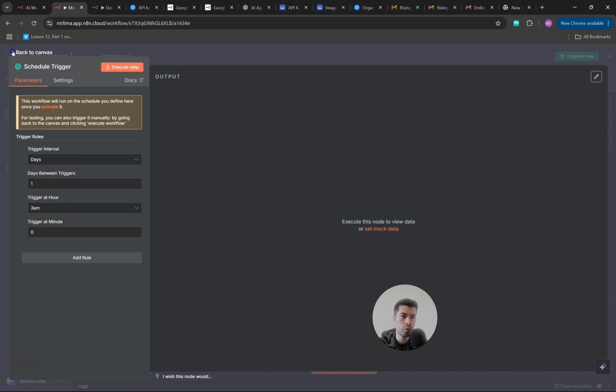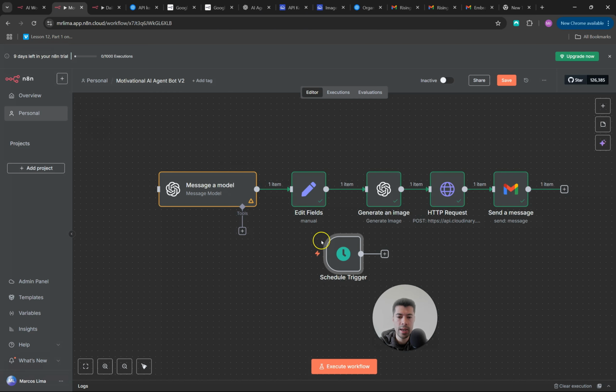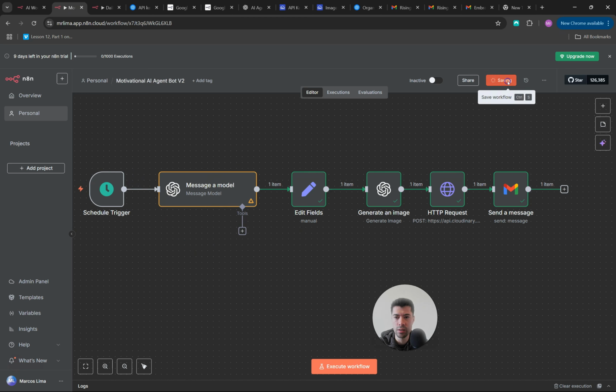Now all you need to do is come back to the canvas and connect this trigger to the next node, which is this node here. Once you do that, everything is set up. Finally, you just need to save this workflow and you are done.